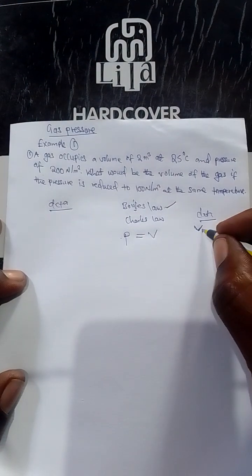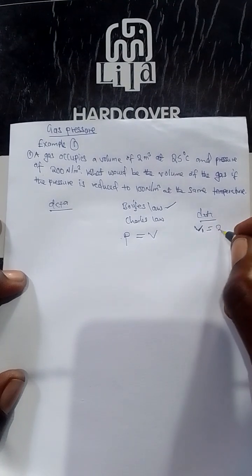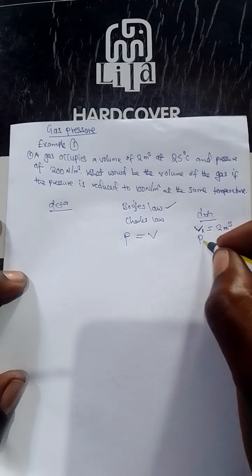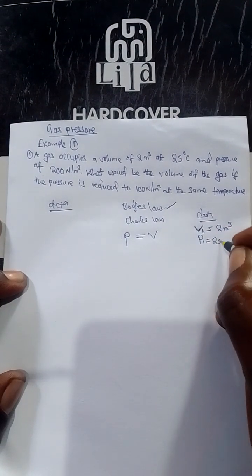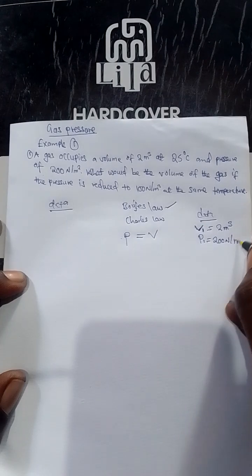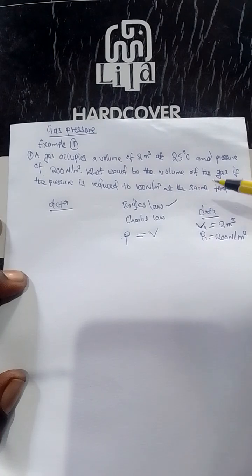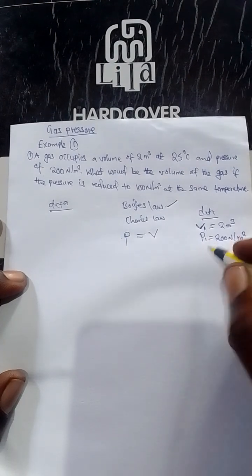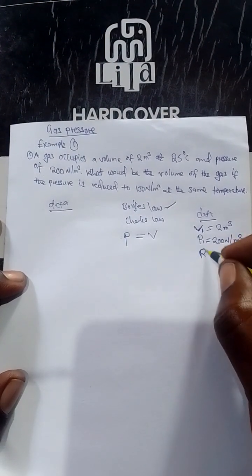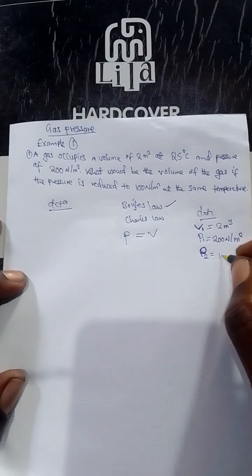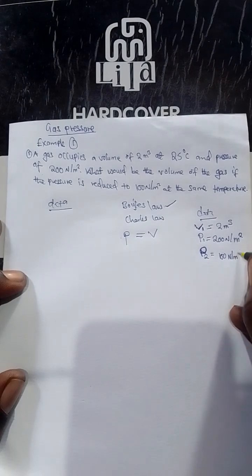So the initial volume was 2 meter cubed, and the initial pressure was 200 Newton per meter squared. The question says what would be the volume of gas if the pressure is reduced to 100. So the final pressure, P2, is equal to 100 Newton per meter squared.